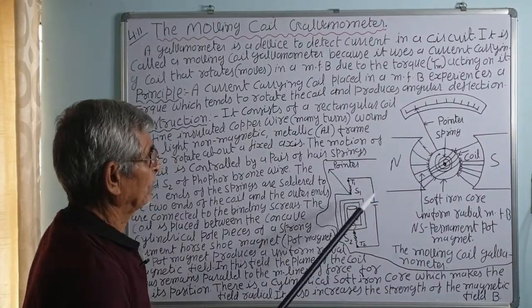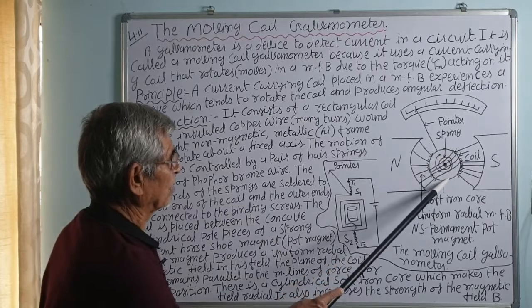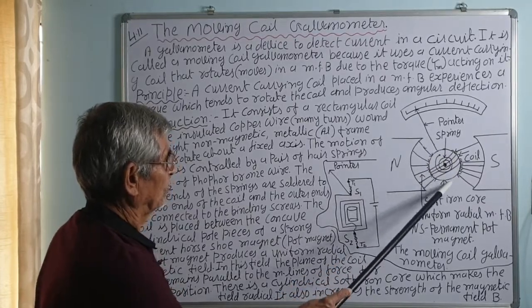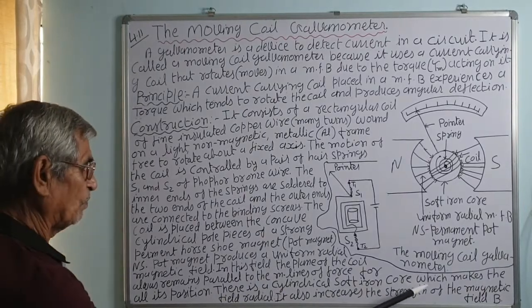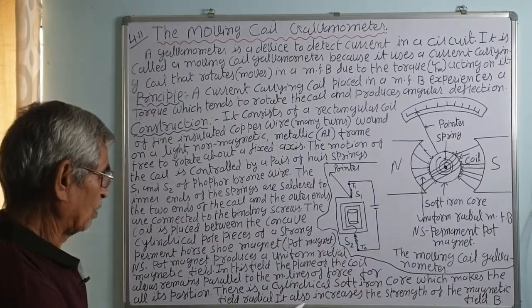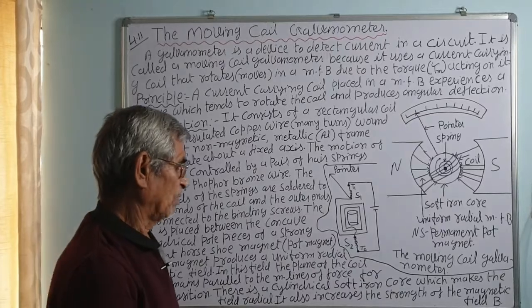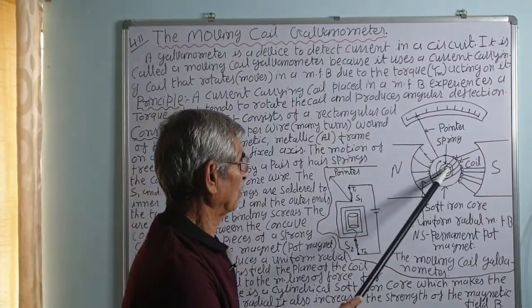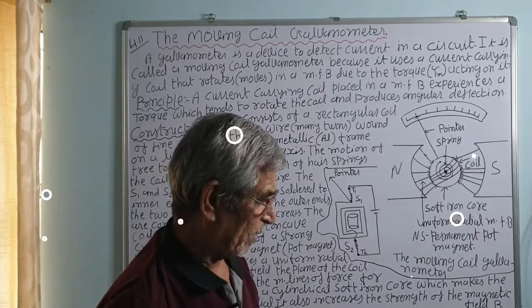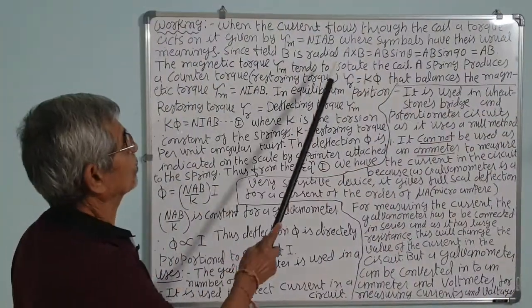This is a soft iron cylindrical core. There is a cylindrical soft iron core which makes the field radial and also increases the strength of the magnetic field. It strengthens the magnetic field at the center, and it also makes the field radial. The current flows through the coil.